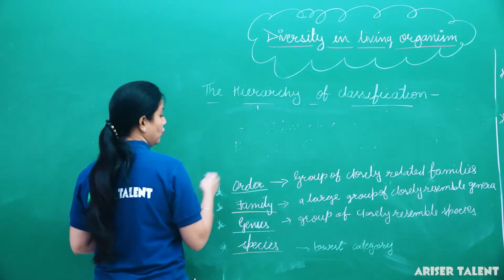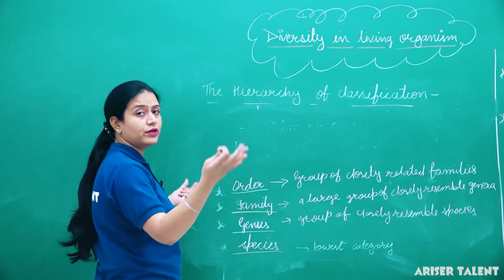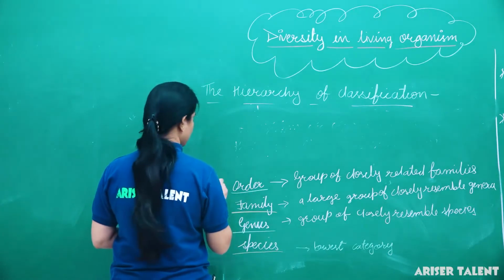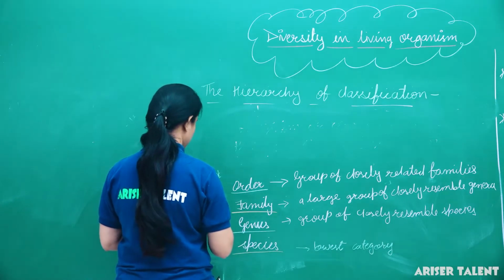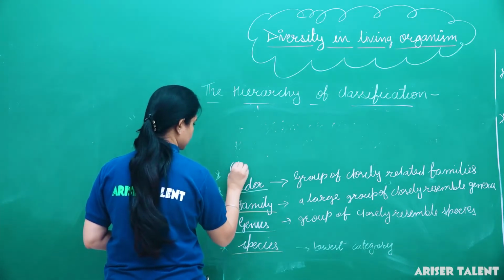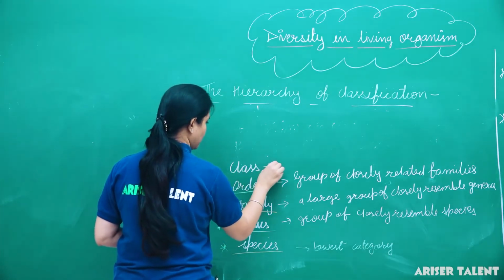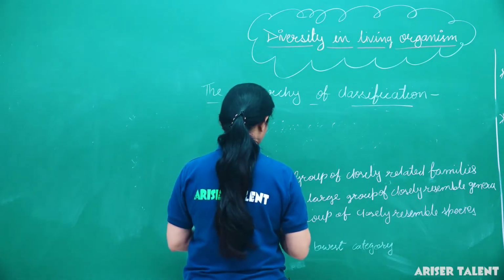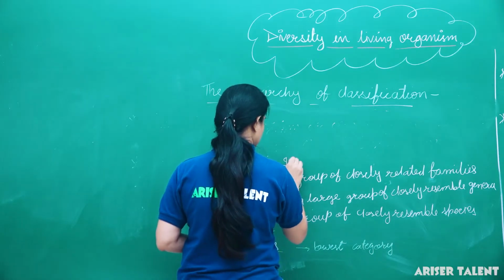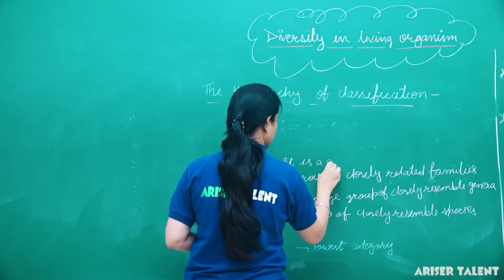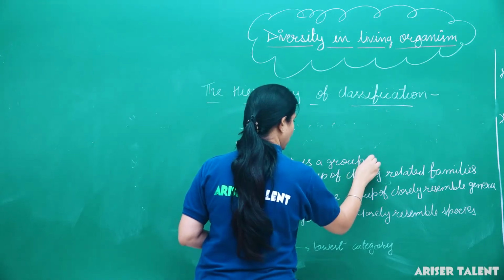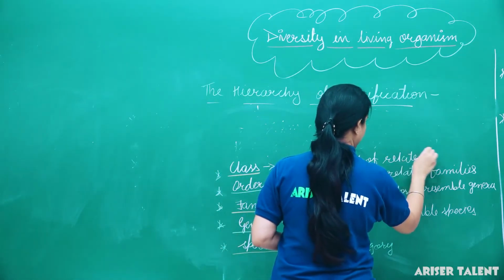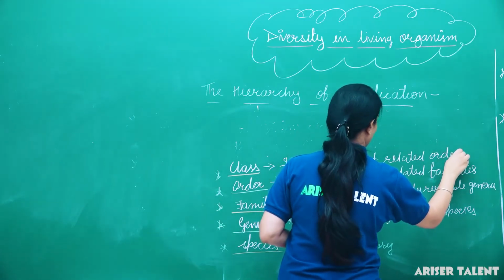A group of orders together makes a class. What is class? It is a group of related orders.